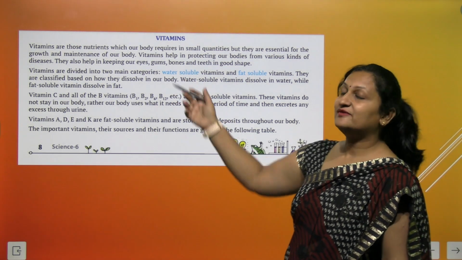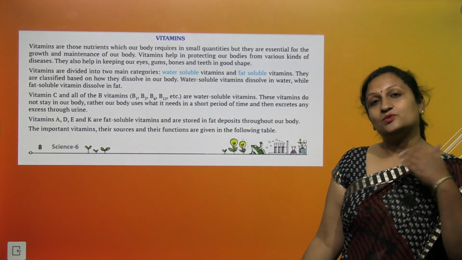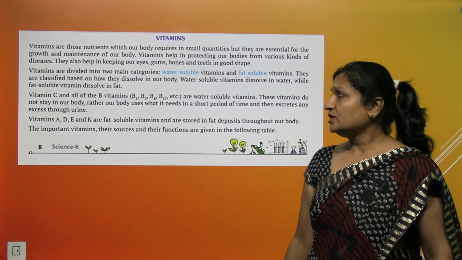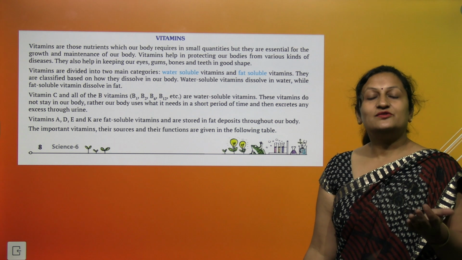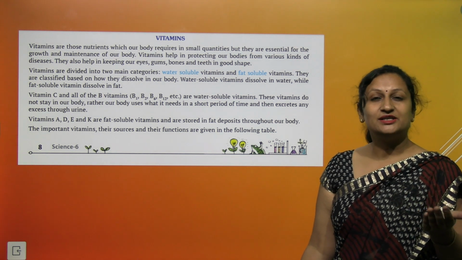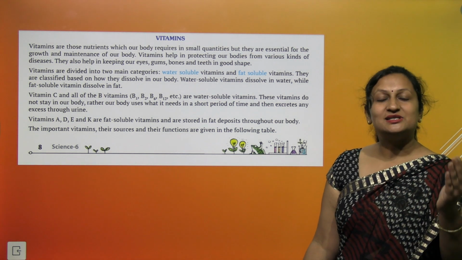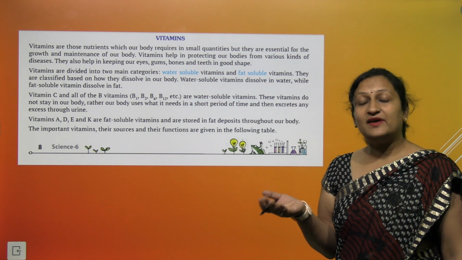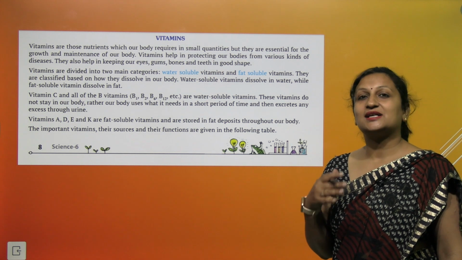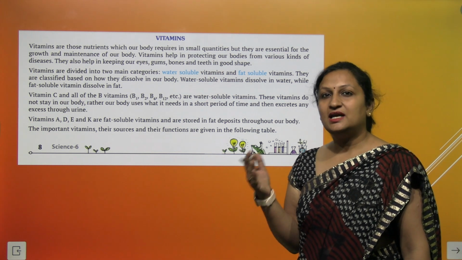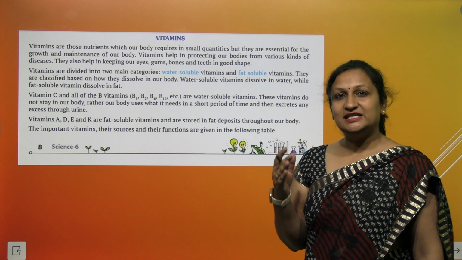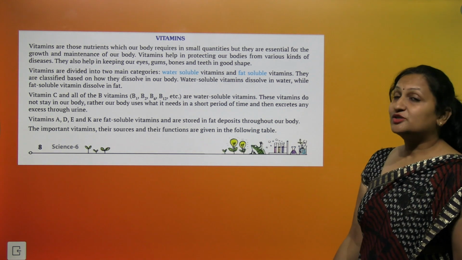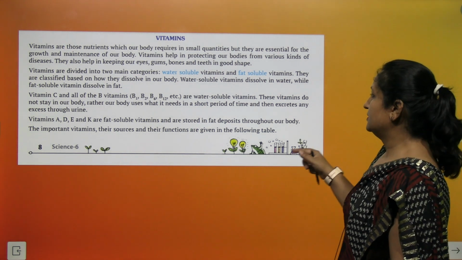Vitamins again can be divided into two categories. One is water soluble vitamins and one is fat soluble vitamins. Water soluble vitamins are ones which require water as a medium for their absorption, like vitamin C, vitamin B. And some vitamins which require fat for their absorption are referred to as fat soluble vitamins, like vitamin A, vitamin D, E and K. Let us study about their sources and their functions.